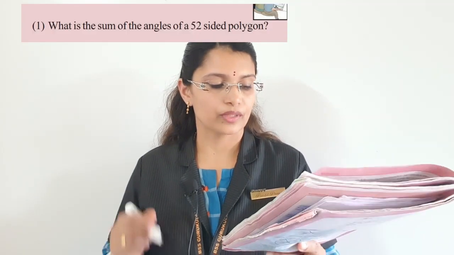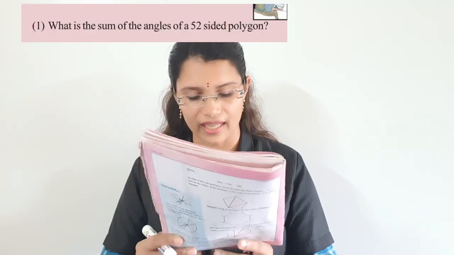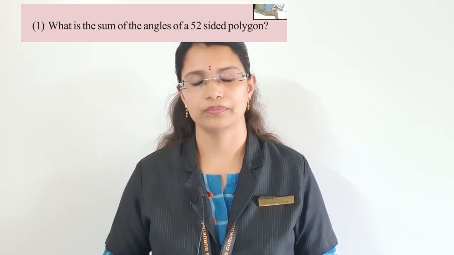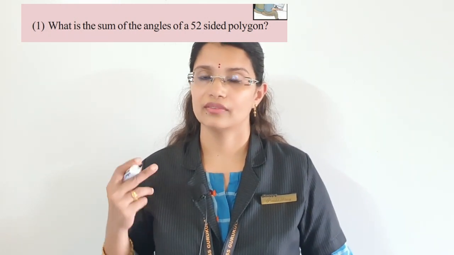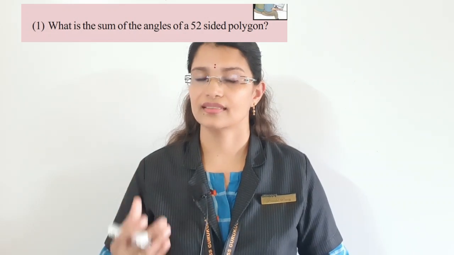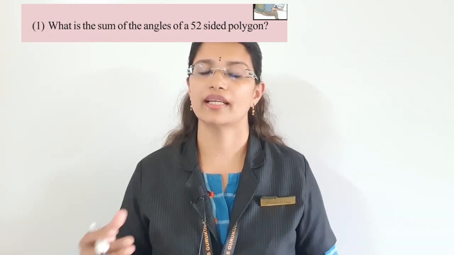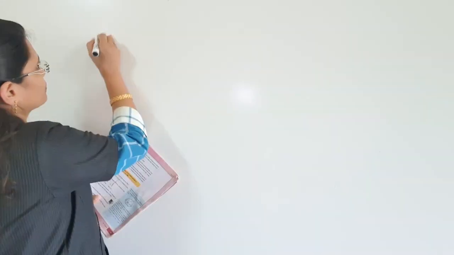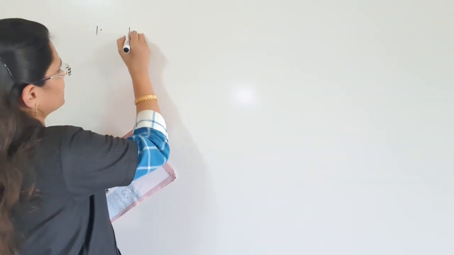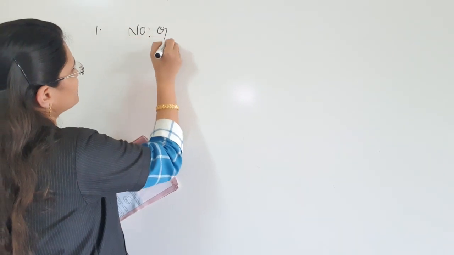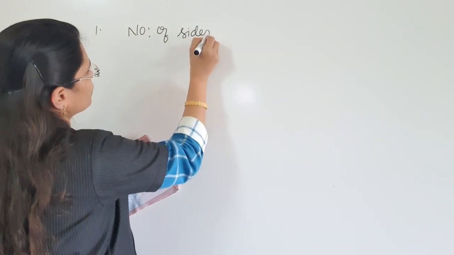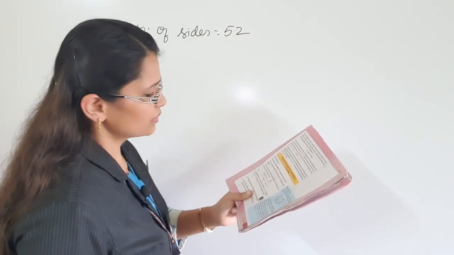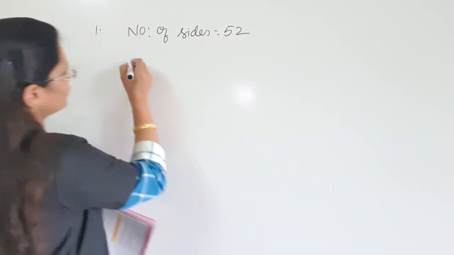First question, what is the sum of the angles of a 52-sided polygon? So, how to find out that? We have already learned that sum of angles is equal to n minus 2 into 180. Just apply the formula here. So, you can write here number of sides is given. So, number of sides is equal to 52 and then sum of the angles we need to find out.